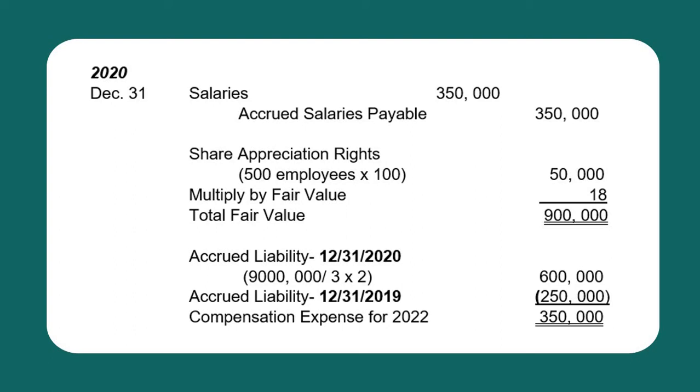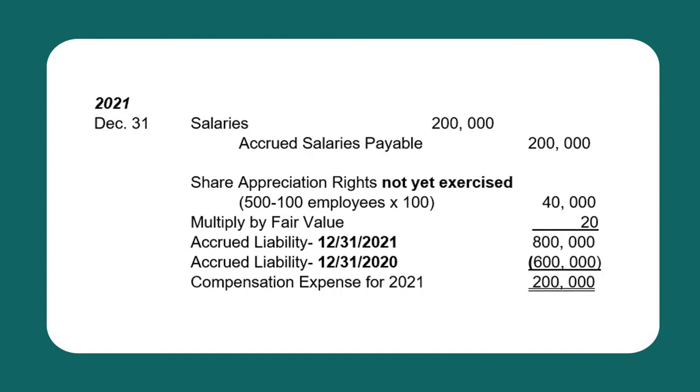Okay, so 600,000 less the accrued liability as of December 31, 2019 of 250,000 to get the current compensation or the adjustment for the year 2020. That is 350,000. So to record, debit salaries expense 350,000 and credit accrued salaries payable 350,000.